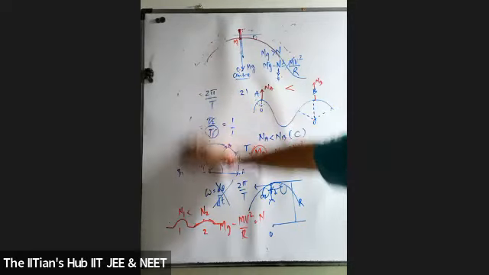Let me read the question. A particle of mass m is moving in a circular path of constant radius r, such that its centripetal acceleration AC is varying with time.